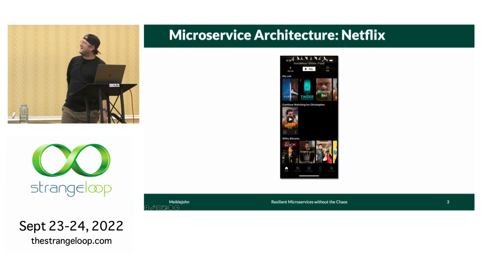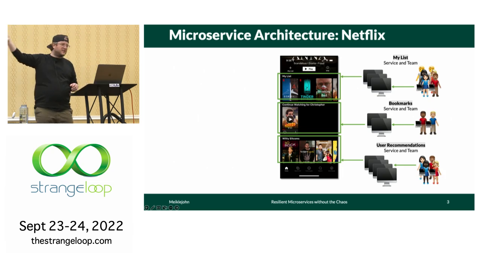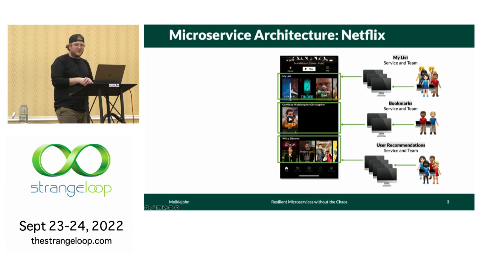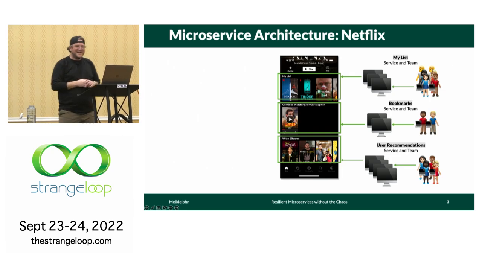This is Netflix loaded on my iPhone here. Each of these sections of Netflix's homepage, as an example, are provided by a different service. So we see here in the top row, we might have the My List service provide some content for my list, which are the things that I want to watch when I eventually have free time as a PhD student. And then in my bookmarks row, I have the one thing that I started watching, where I got about 3.5 minutes into the first episode of Seinfeld.